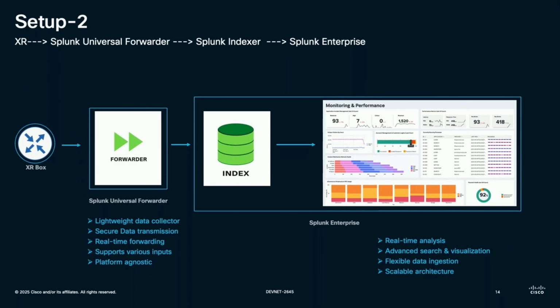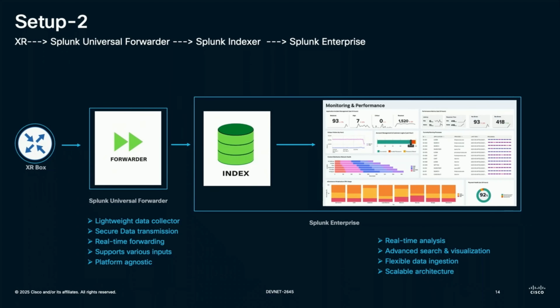Second, it forwards data in real time. There is no time lag as far as the data forwarding is concerned. It is platform agnostic, meaning it works on Linux, it works on Windows, it works with Docker, and so on. And it accepts input in various formats, such as logs, syslogs, TCP, JSON file, text file, and so on.